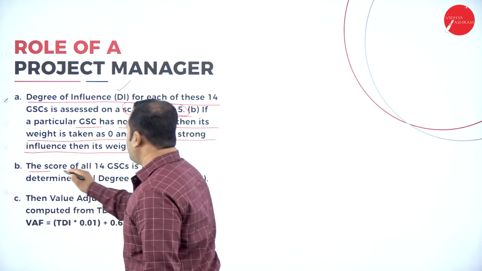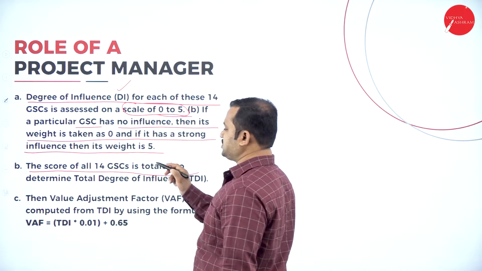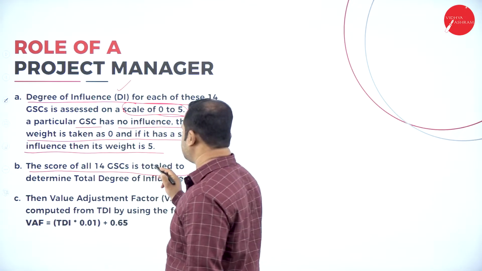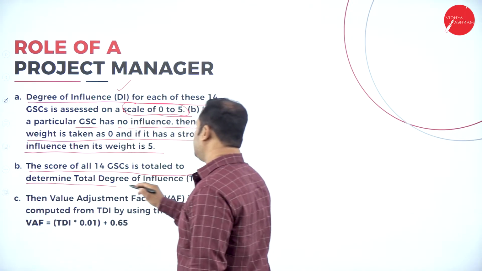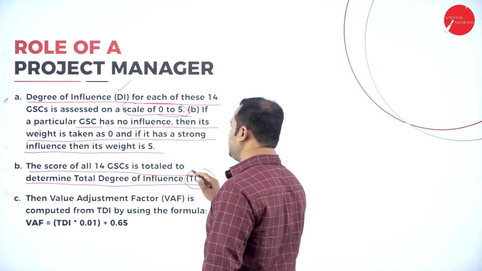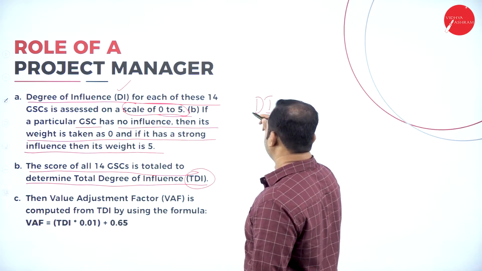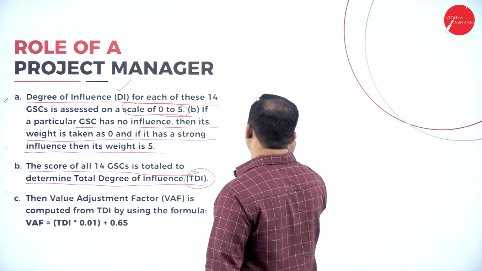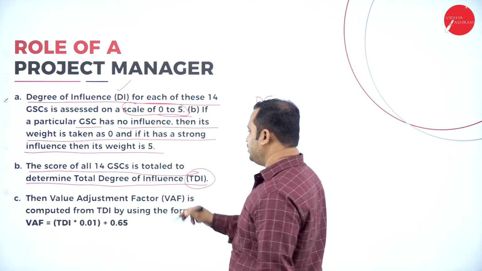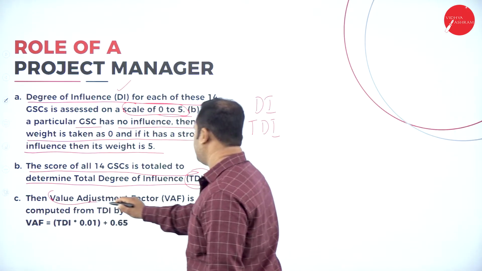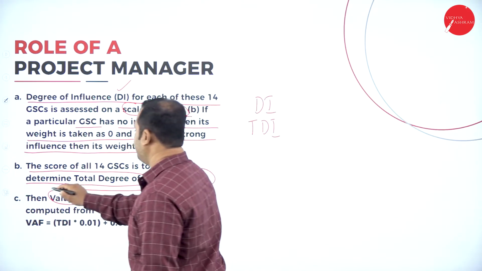Then the scores of all 14 GSCs, that is 14 general system characteristics, are totaled to determine the total degree of influence, also called TDI. I am using the first one, that is DI, degree of influence, then the second one, total degree of influence. Then we have the value adjustment factor.